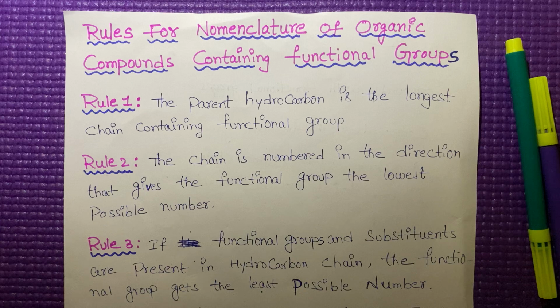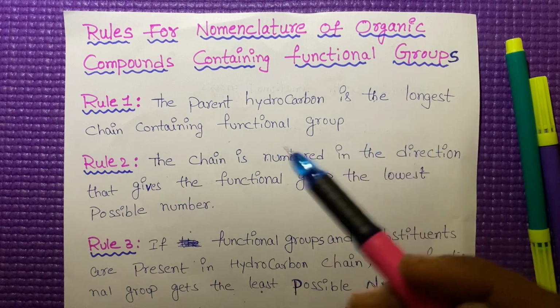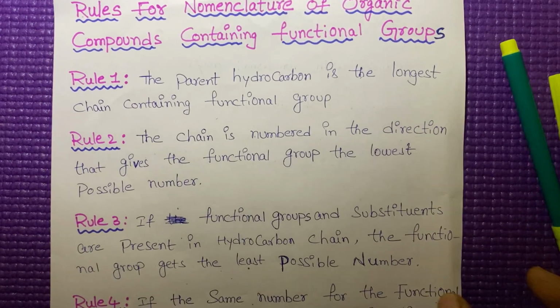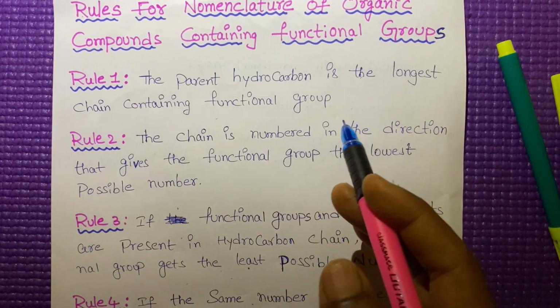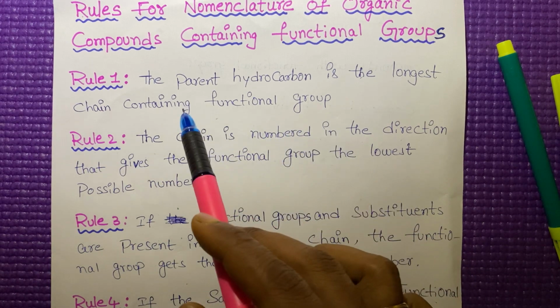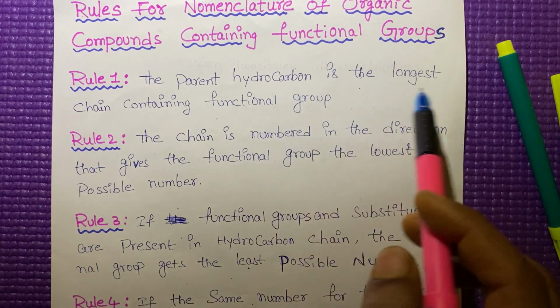We have to follow some rules to give the names for organic compounds. Rule number 1, we already discussed, is similar but has a little bit of variation. The parent hydrocarbon is the longest chain.